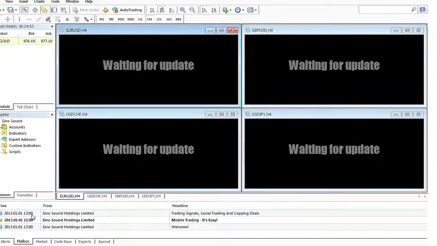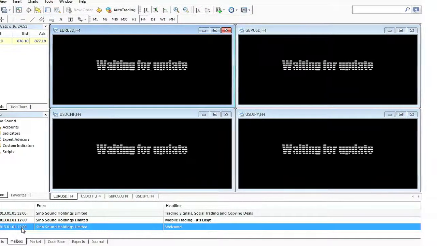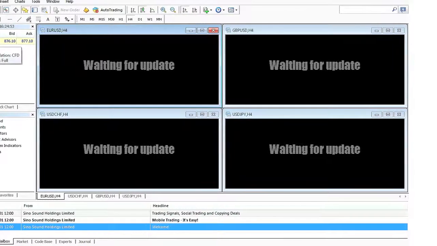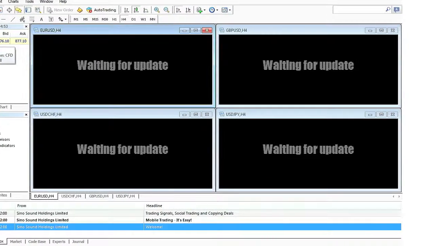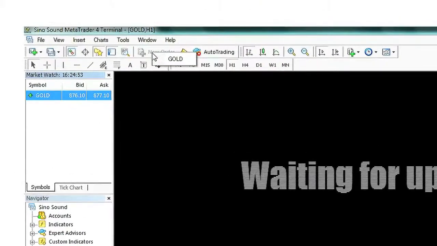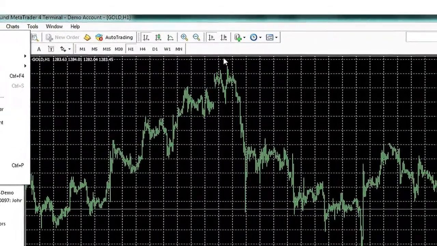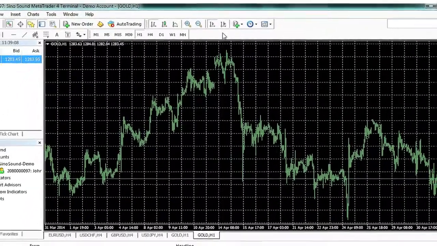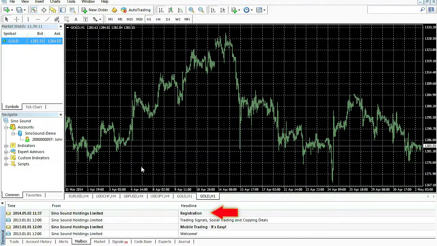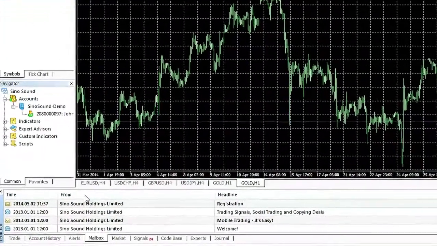As this is your first time installation, you will see your chart window shows Waiting for Update. Go to Window, click New Window. And now you'll see the real-time chart. You will also receive an email from Sinosound about your registration.